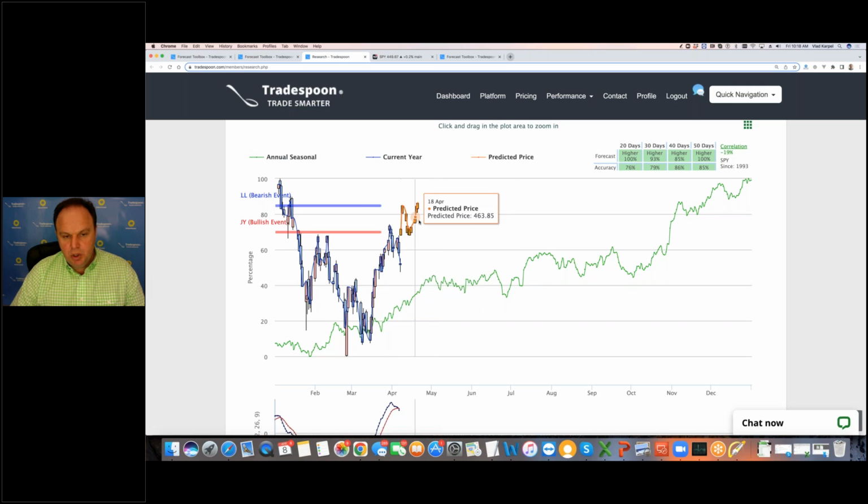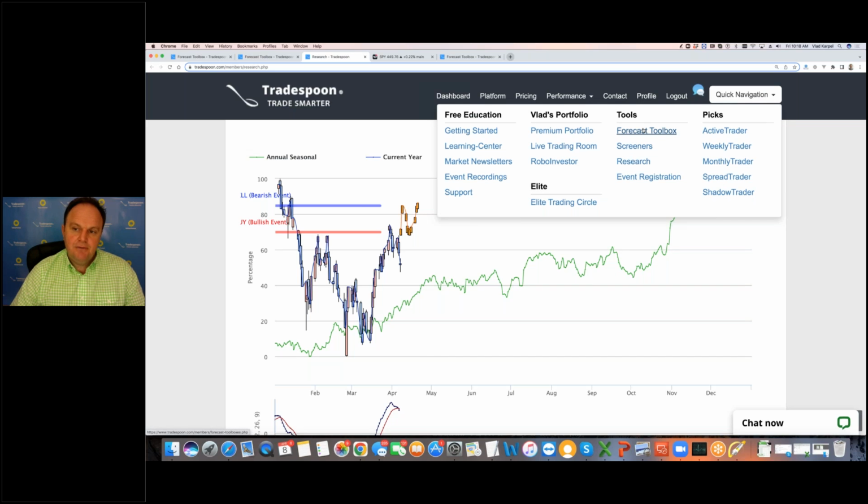It shows you what the current trends are and what the predicted trends are, right? It basically says that by April 20th, the model thinks we're going to revisit the 470 level. And you have the output of our model for predictions and the accuracy level. Right, so that's the seasonal chart, stock forecast toolbox.